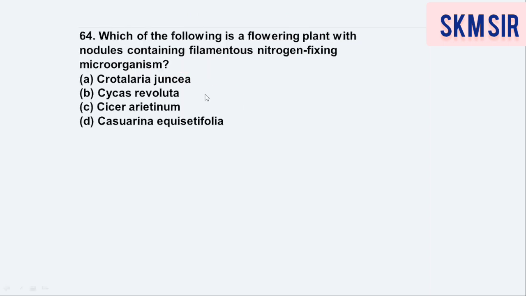Next question, dear students. Which of the following is a flowering plant with nodules containing filamentous nitrogen fixing microbes? So as you know, all of the options are biological names. So this kind of questions are usually very difficult to choose the correct option. Okay, first of all, try, dear students. It is option number D, that is Casuarina equisetifolia, which is also known as sea oak. Okay, sea oak. This is a particular plant having nodules.